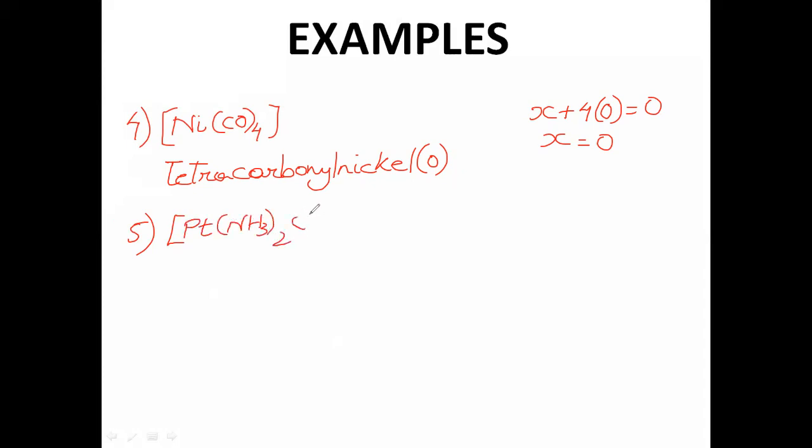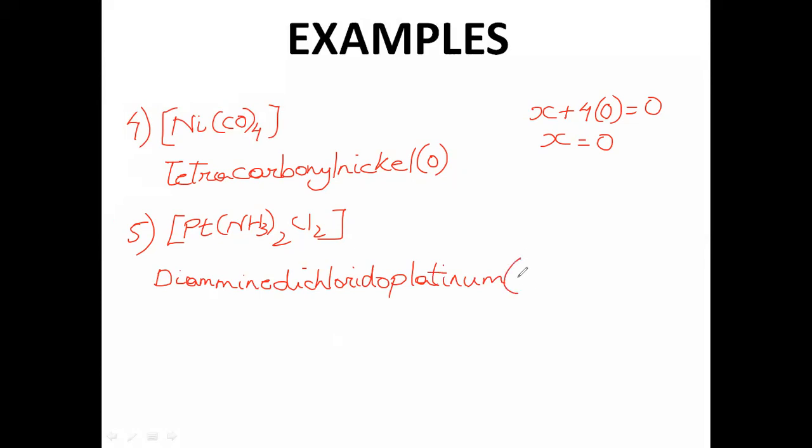Okay, coming to one more neutral complex, that is Pt(NH3)2Cl2. A very common coordination complex. So how to name this? Again, it's neutral. You have to directly start with the complex, first ligand, then the metal. Now there are two ligands, amine and chlorido. So obviously amine first, alphabetically. There are 2, so we have to name it diamine. Then dichlorido. So diamine, dichlorido, then platinum. That is how it has to go.